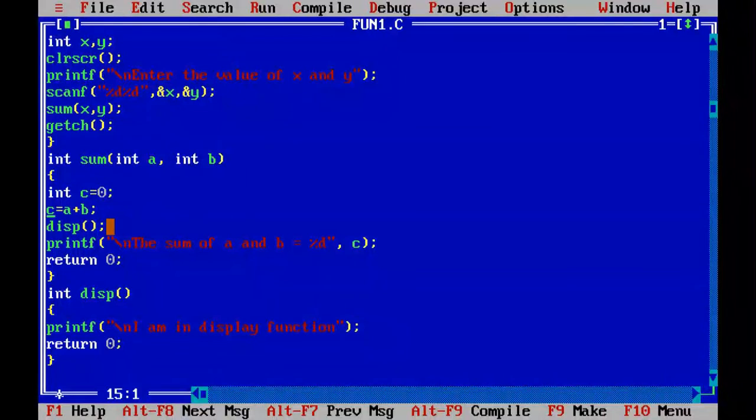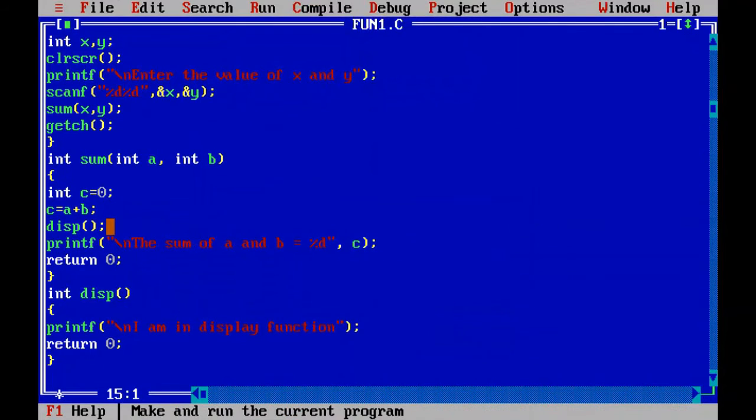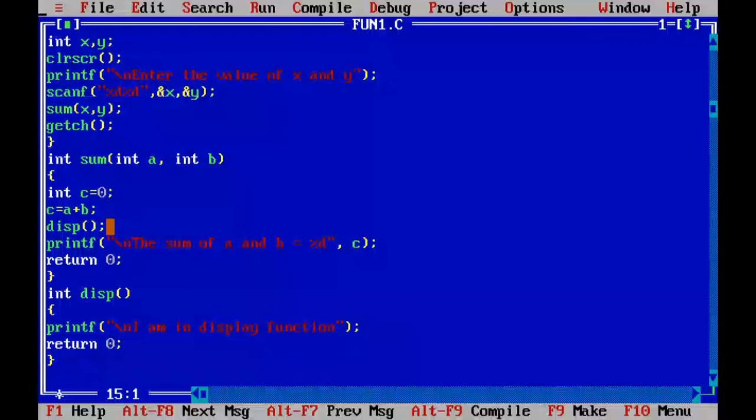So now you can see the program by executing. First I will compile it, okay, then run it. Now give the values 5 and 6. Now you can see before displaying the sum of a and b, it displays the message written in the function disp because of the order.